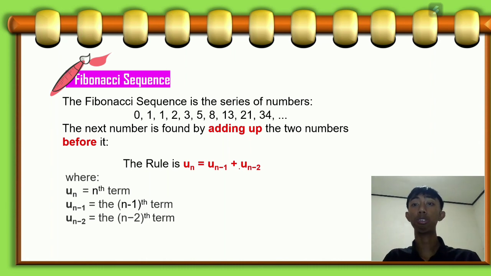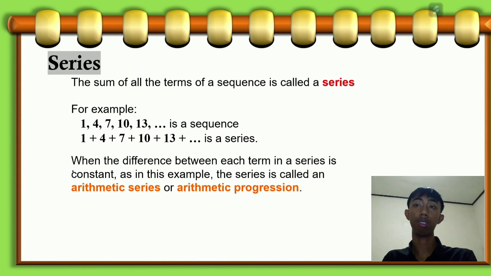Okay, that's about sequence. Now let's move to the series. In mathematics, a series is the cumulative sum of a given sequence of terms. Simply, the sum of all the terms of a sequence is a series. For example, here there is a sequence of 1, 4, 7, 10, 13, etc. If we add the first term to all terms until the nth term, that is a series.